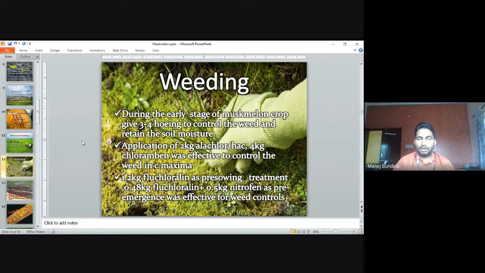Application of 2 kg alachlor per hectare, or 4 kg chloramben, was effective to control weeds in Cucurbita maxima. 1.2 kg fluchloralin as a pre-sowing treatment, or 0.48 kg fluchloralin plus 0.5 kg nitrogen as a pre-emergence, is effective to control the weeds. So for weed control, we can use pre-emergence and post-emergence herbicides. Pre-emergence we can use alachlor, and post-emergence we can use fluchloralin.